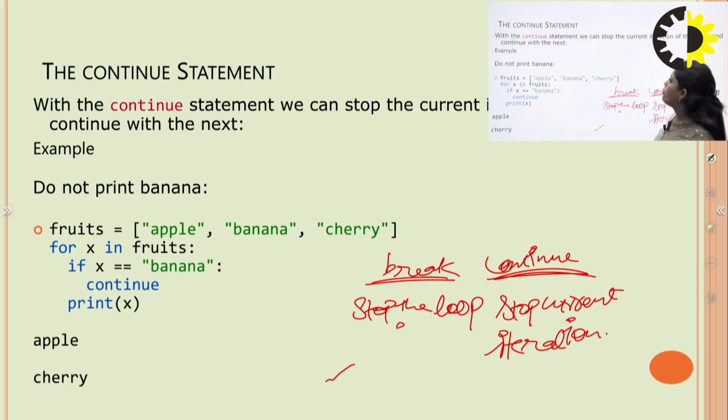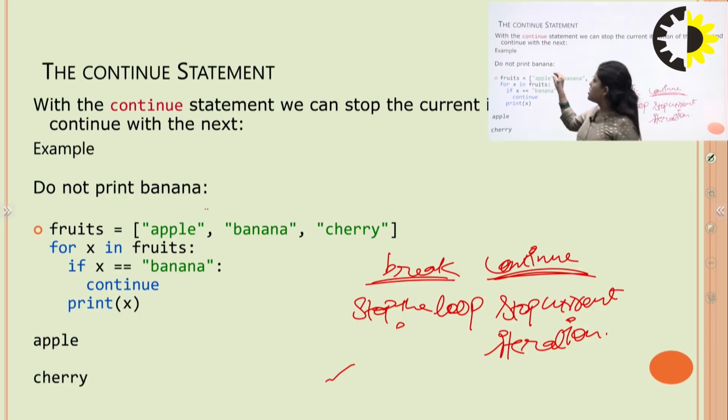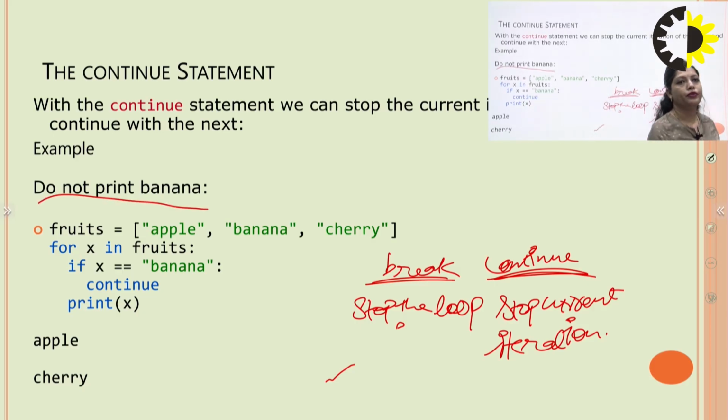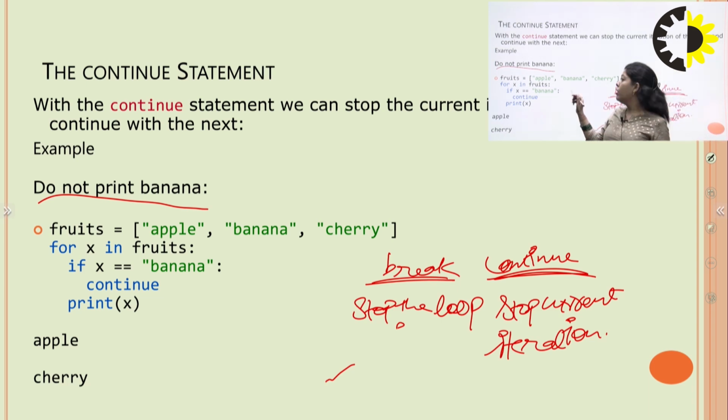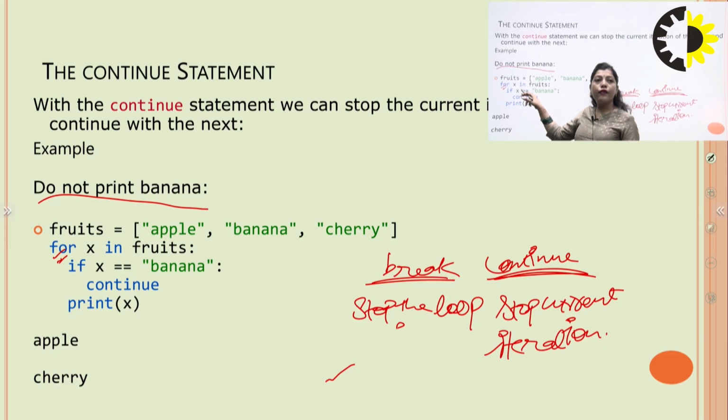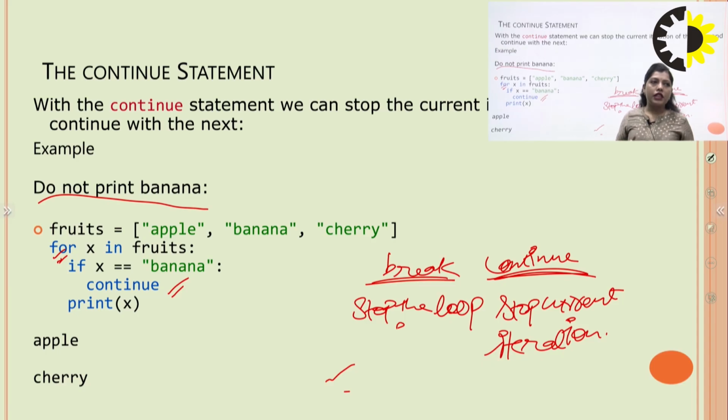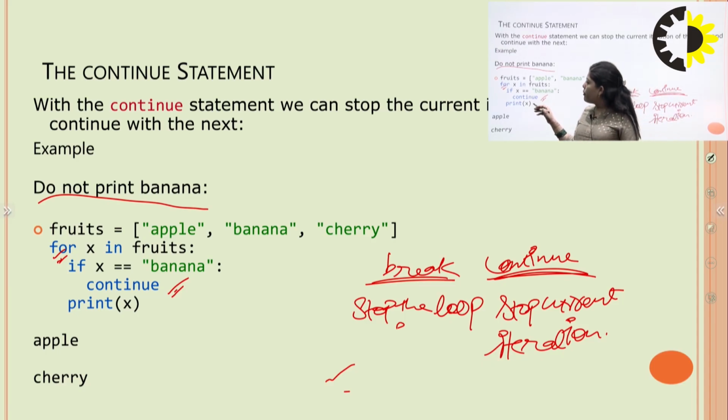So, for example, you can see that the condition is do not print banana. This is the list: apple, banana, cherry. We want to print the apple, we want to print cherry, but we don't want to print the banana. So we use the for loop, for x in fruits. After that, we give the condition if x is equal to banana. Then we use the continue statement. In the continue statement, this means that they stop the current iteration. The current iteration is at the banana and they stop that current iteration.